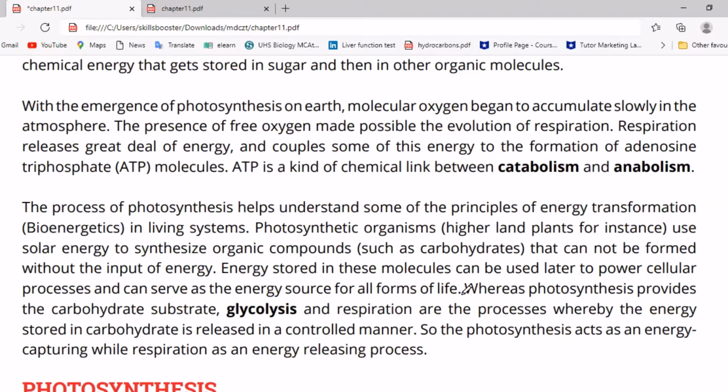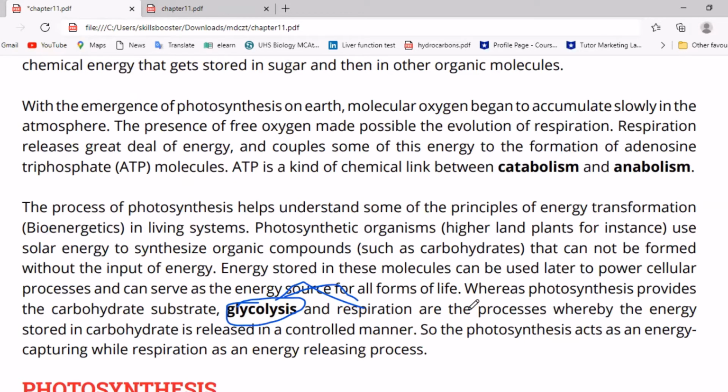Here two processes are described, glycolysis and respiration. Glycolysis is the process in which a glucose molecule is broken down into smaller components, and respiration follows. Both processes are connected to each other, and in both, ATP is formed and energy is released.